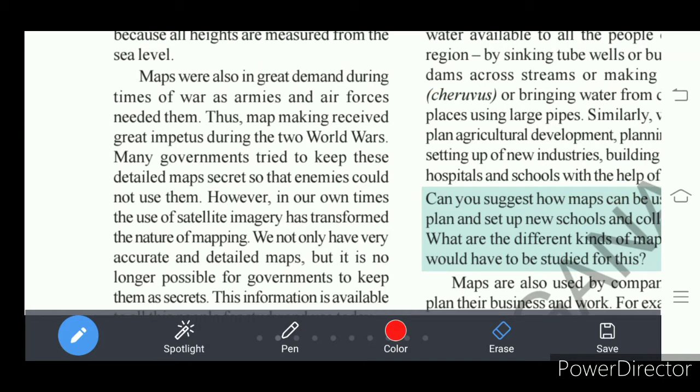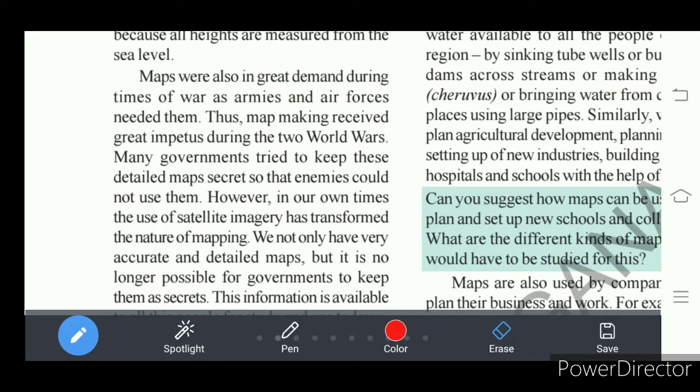Understand? So today, the maps are used in a different way. Okay, many governments tried to keep these detailed maps secret, because if maps are revealed, what would happen then?